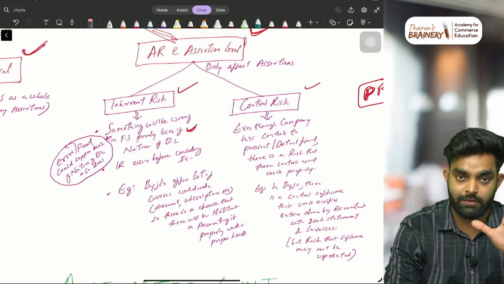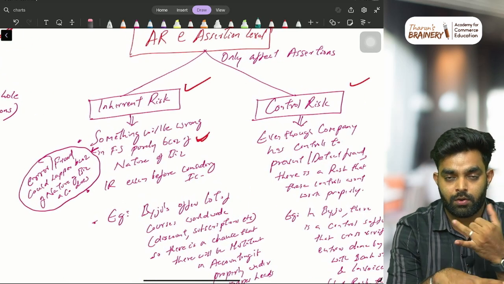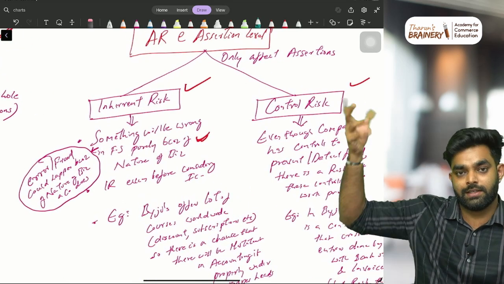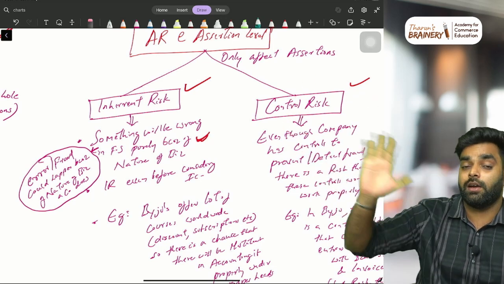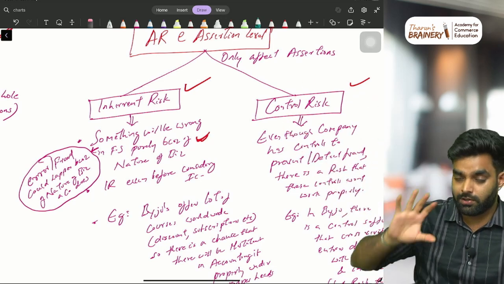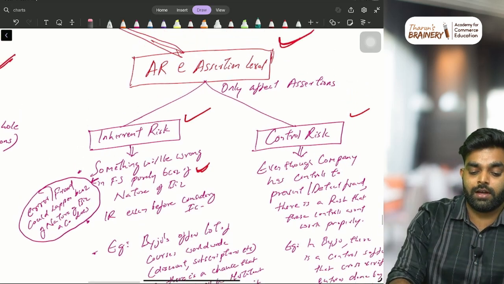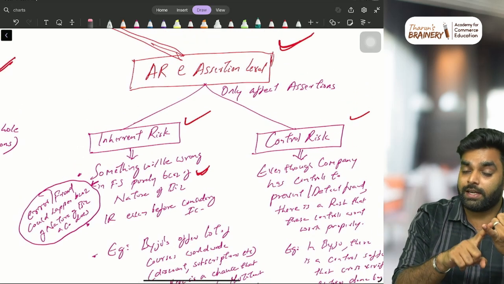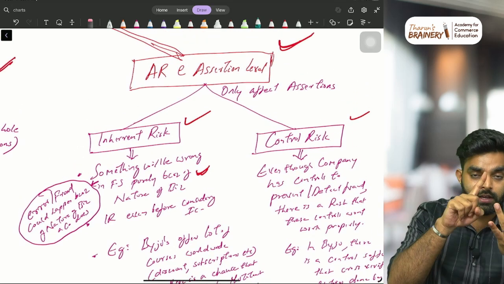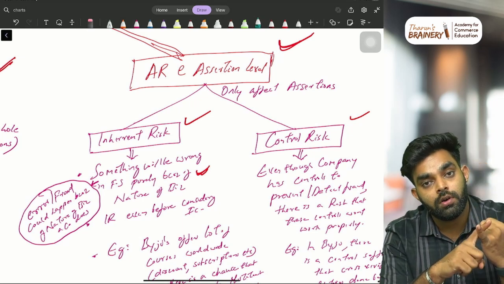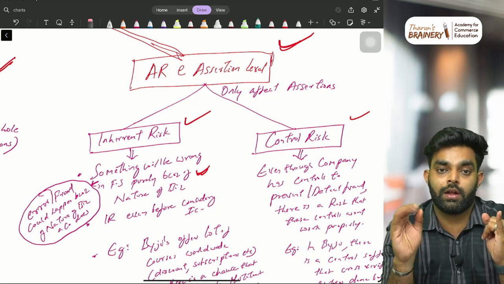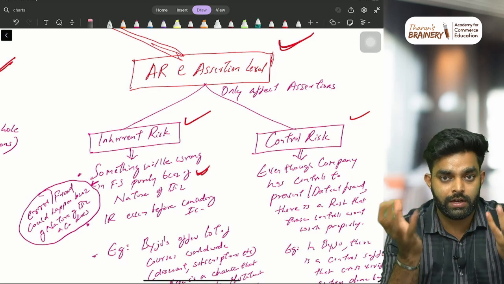Audit risk at assertion level is divided into two: inherent risk and control risk. There is something called detection risk. That is completely different. Detection risk means the auditor is unable to detect the fraud or error. That is not included in this. Audit risk at assertion level is inherent risk and control risk. Inherent risk means whatever you do, a risk will be there, a fraud or error, something will be there. That is what we call inherent risk.